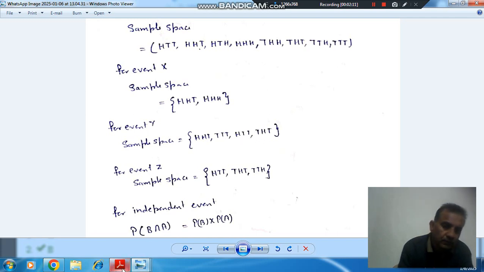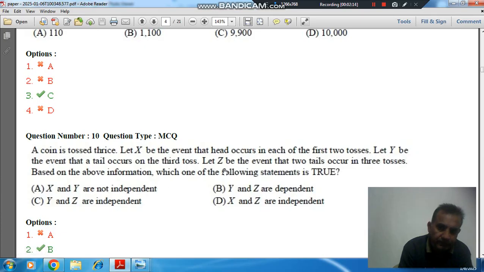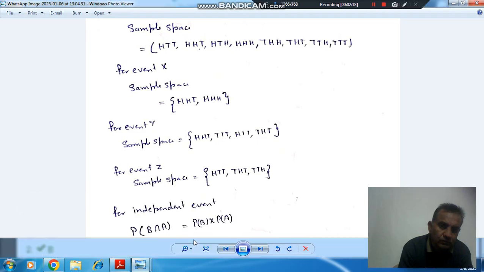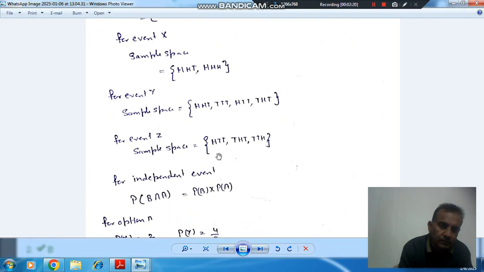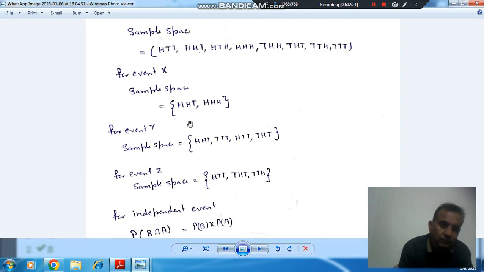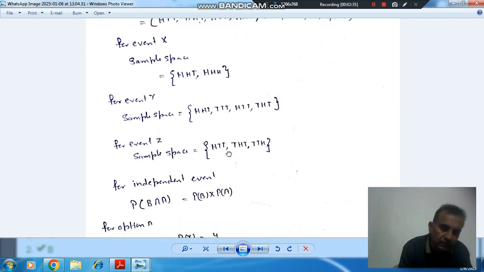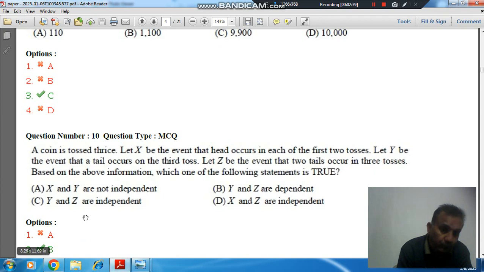Okay. The third event is the Z event, that is two tails occur in three tosses. So two tails occur in three tosses: HTT, THT and TTH. Here there are two tails, here there are two tails, here there are two tails. So there are three events in which two tails are there. So now we have to check the dependency from the options.